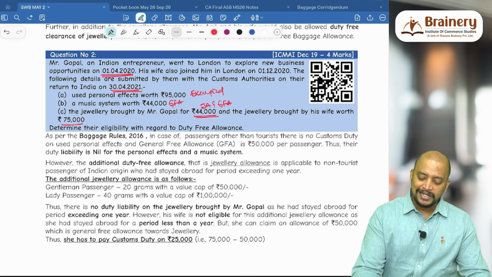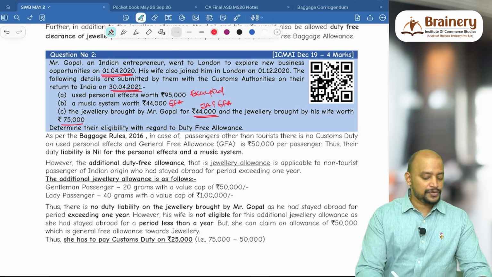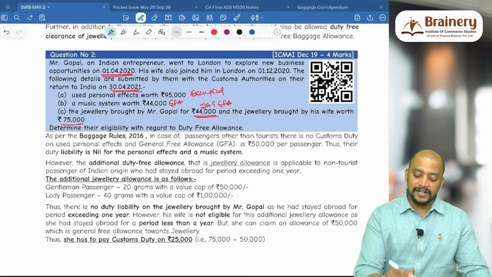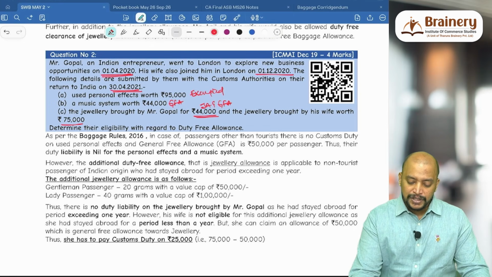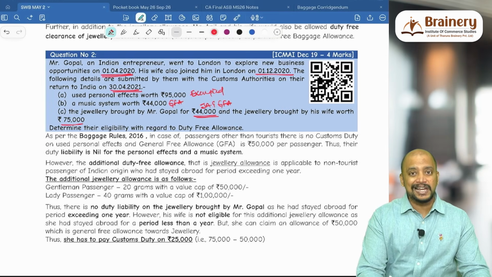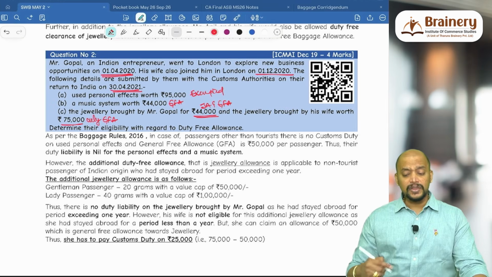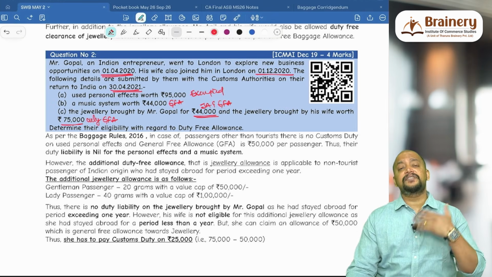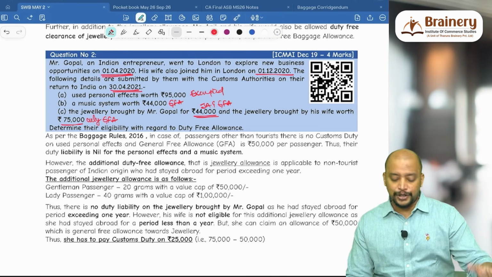Whereas jewelry brought by his wife worth 75,000 is not eligible for jewelry allowance because his wife joined him on 1/12/2020, which is less than a year. So no jewelry allowance, only general free allowance. For jewelry, can we take general free allowance? Yes. Only gold or silver in any form other than ornaments is not possible.